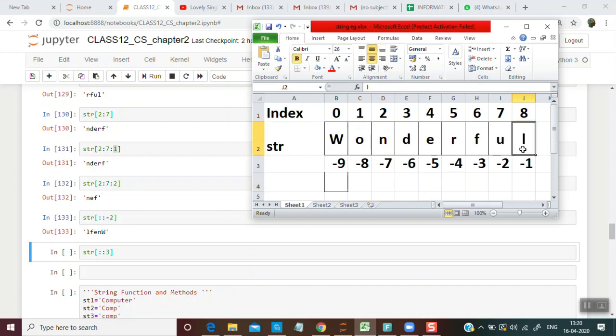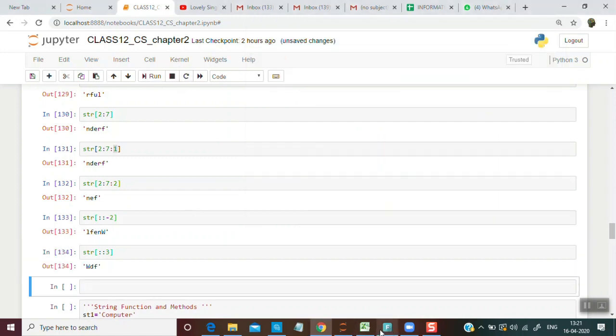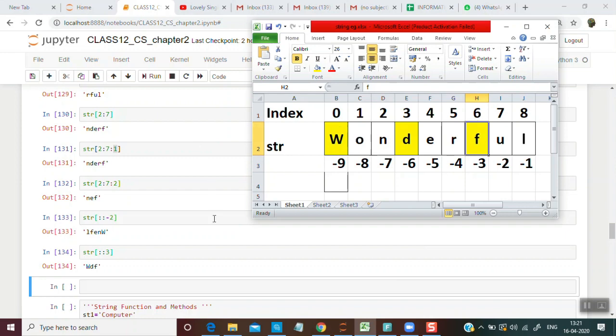The very first letter will be L, then you'll have F, E, N and W. And if you say str[::3], in the whole string we will skip by 3. So the first one will be W, skipping the F. We run and see this. The answer is WDNF. Hopefully you've understood slicing by these examples.